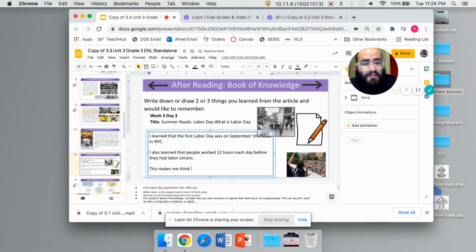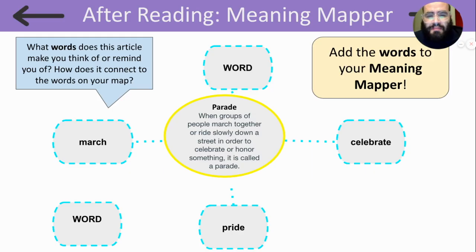This makes me think of the protests that we had this summer for justice. And I think that's something that happened during Labor Day. When people protested, they were able to get 8-hour days instead of 12-hour days. So I'm going to write that down. This makes me think of the Black Lives Matter protests this summer.